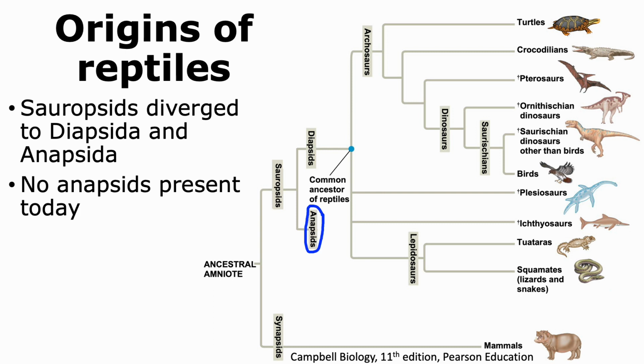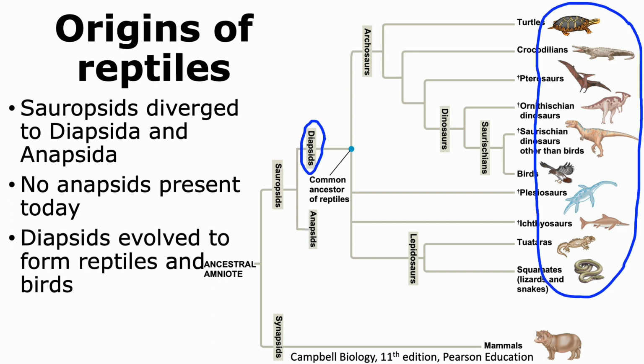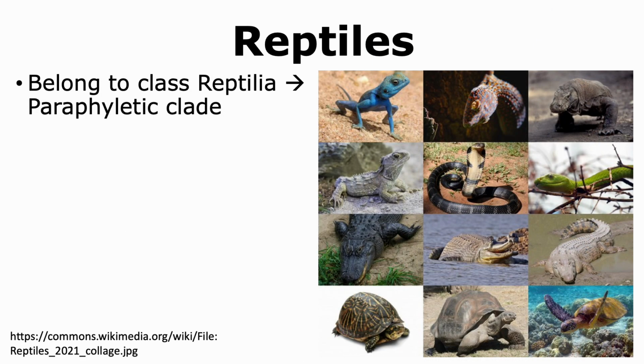Millions of years ago, there were many anapsids that were present. However, they have all become extinct and hence there are no anapsids present today. On the other hand, diapsids underwent adaptive radiation and evolved to form the different types of reptiles and birds that are present today. Let us first look at the reptiles,